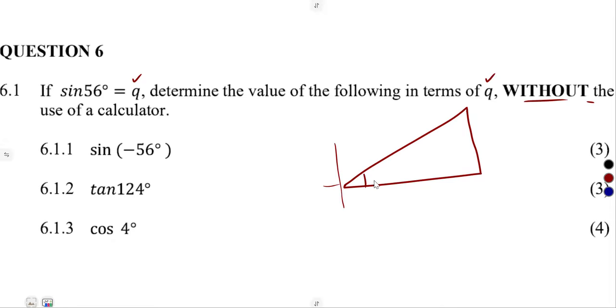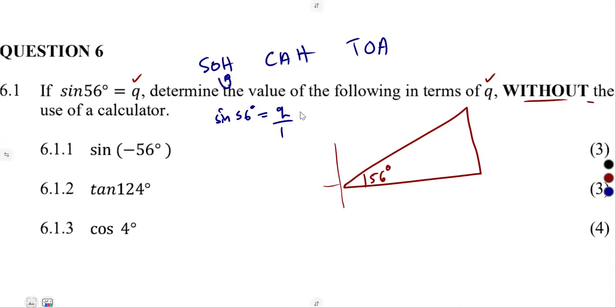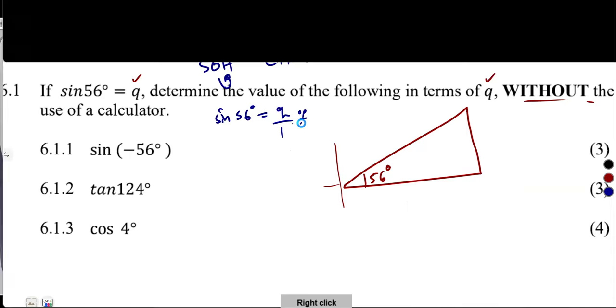So you're going to have 56 degrees, where the sine is what? From our SOHCAHTOA concept, it's opposite over hypotenuse. So the sine of 56 degrees is equal to q over 1.